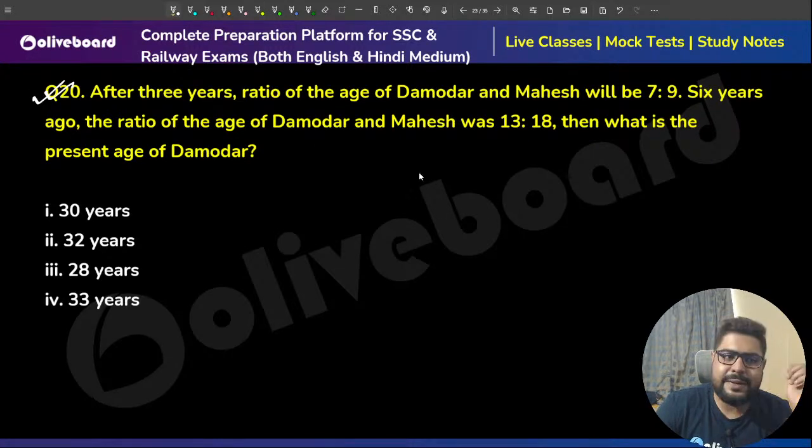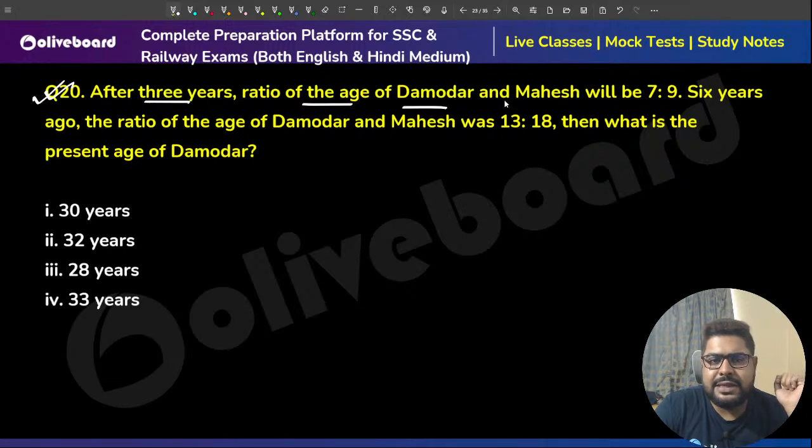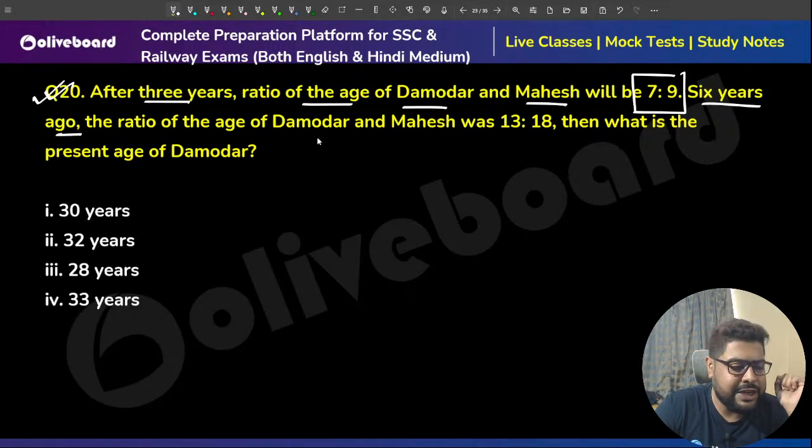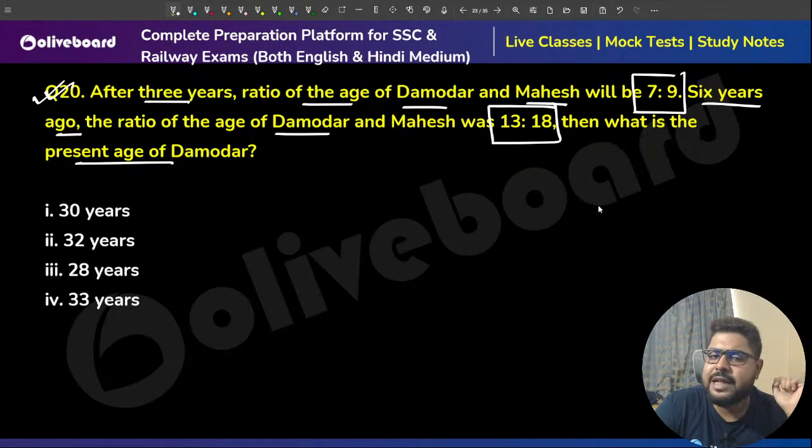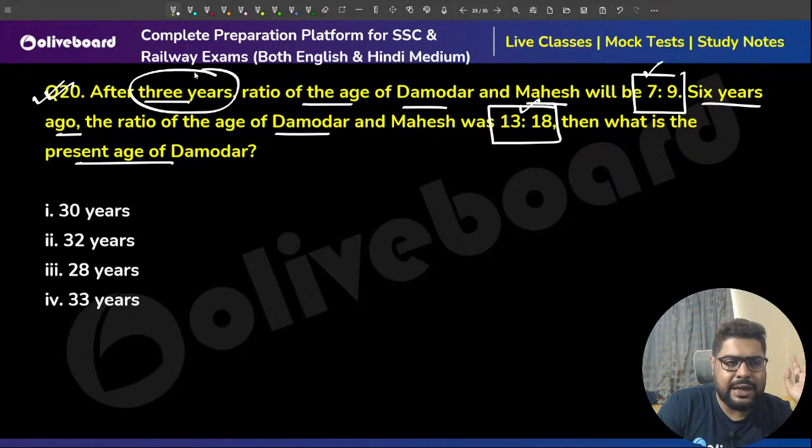Question number 20. After 3 years, the ratio of ages of Damodar and Mahesh will be 7:9. 6 years ago, the ratio was 13:18. What is the present age of Damodar? There are two ratios in this type of question. Start from either one, whatever you want. So after 3 years, Damodar's age will increase by 3.